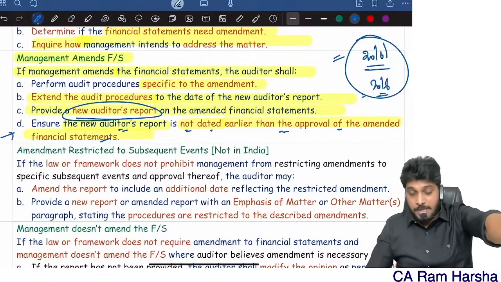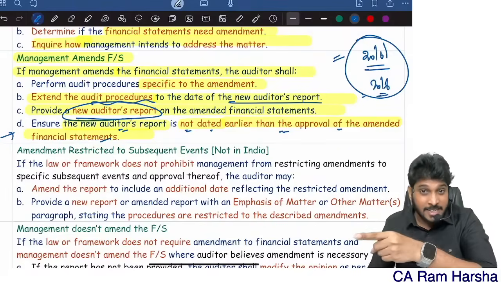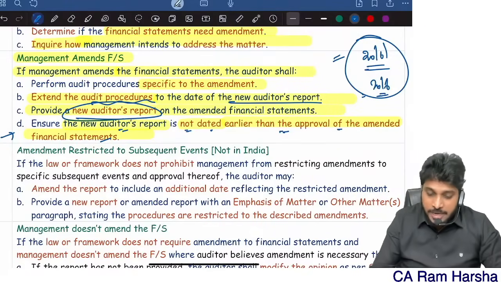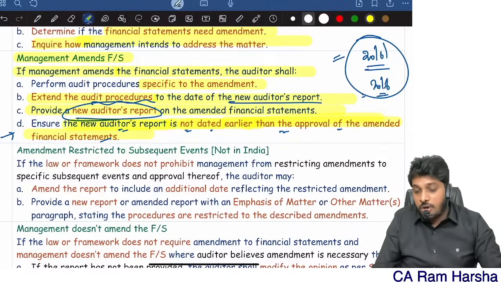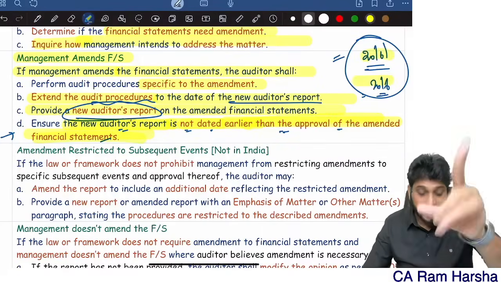Be careful. So perform procedures up to 20th June once again. Check whether the amendment is correctly there or not. Ensure that the new audit report is not earlier than the approval of the amended financials. So the new audit report date you will give is 20th June.